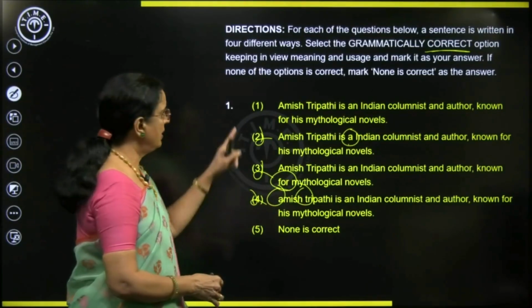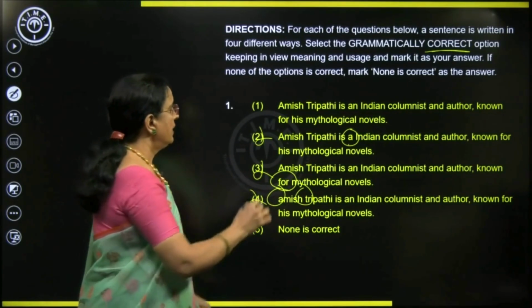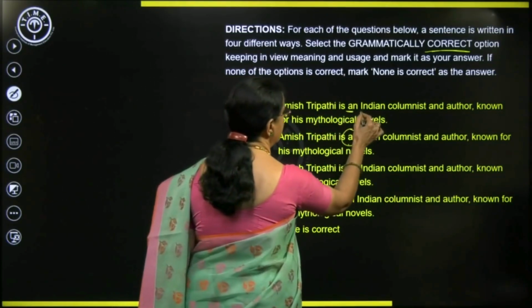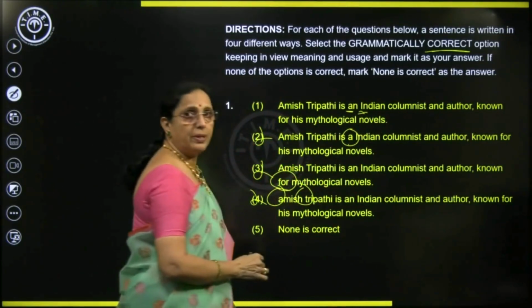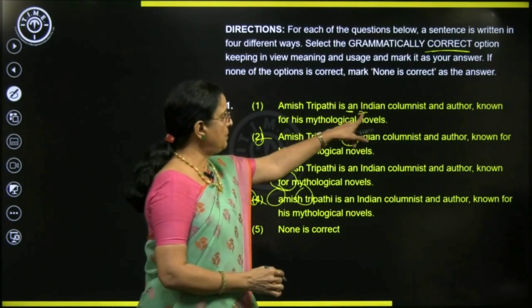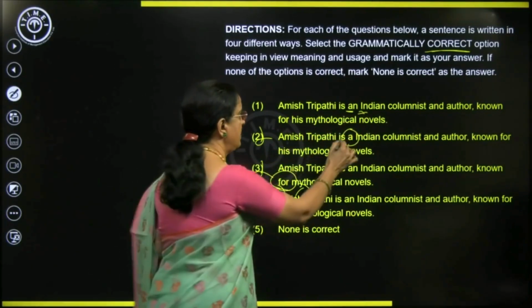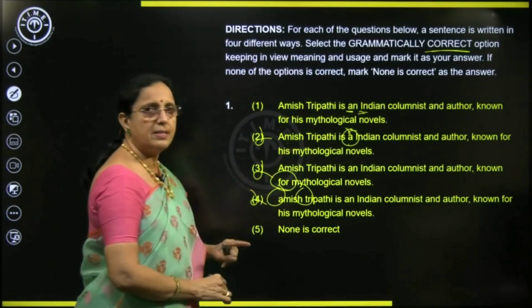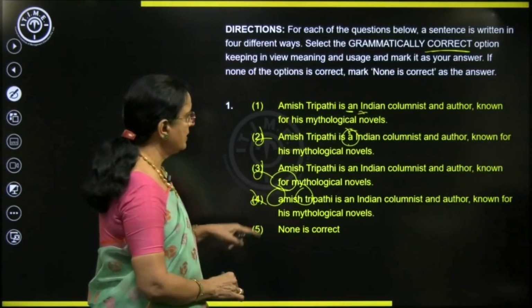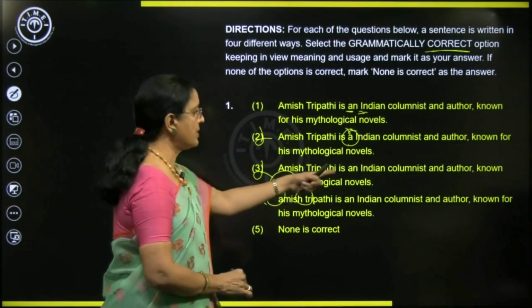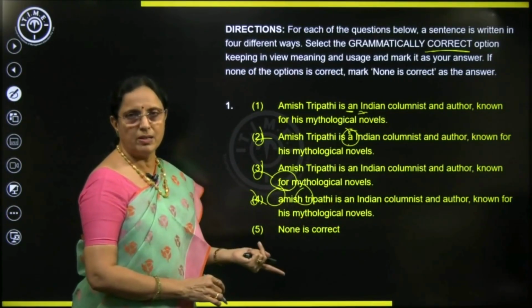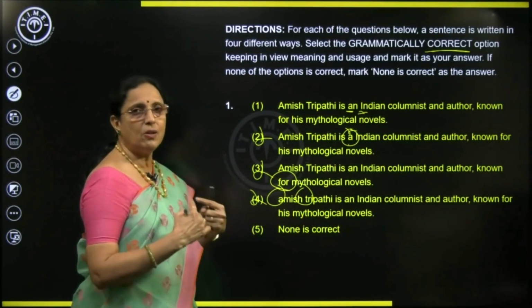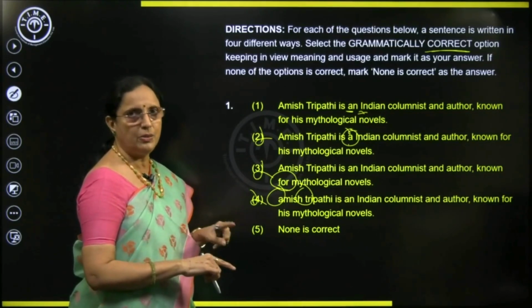You understand that? Now, what's the correction here? Amish Tripathi is an Indian, Indian, vowel sound. So, an should be used before vowel sounds. So, a is wrong, incorrect usage of article. That's the correction in the second sentence. Then what's wrong with the third sentence? Known for mythological novels. Whose mythological novels? Known for his mythological novels. He wrote the novels. You understand?